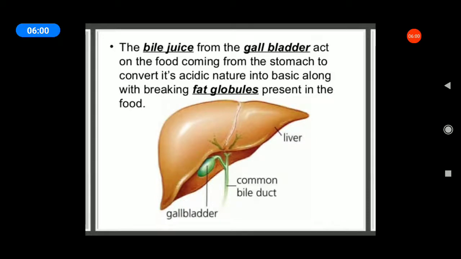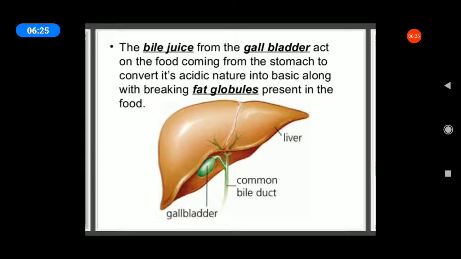Listen, all of you. Various glands associated with the canal, such as the salivary gland, liver and pancreas, secrete the digestive juices. The digestive juices convert complex substances of food into simpler ones. Listen, bile juice from the gallbladder acts on the food coming from the stomach.